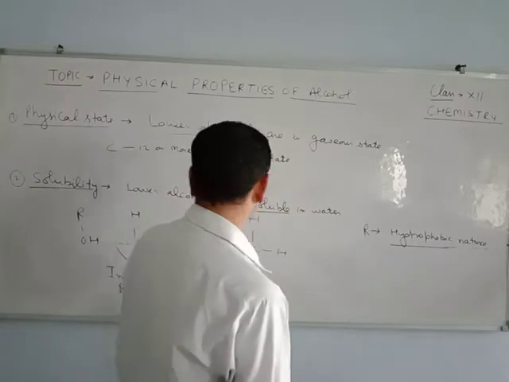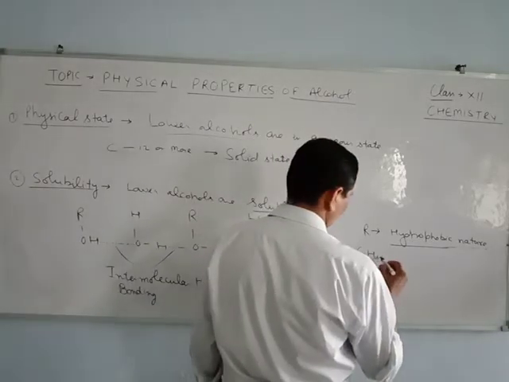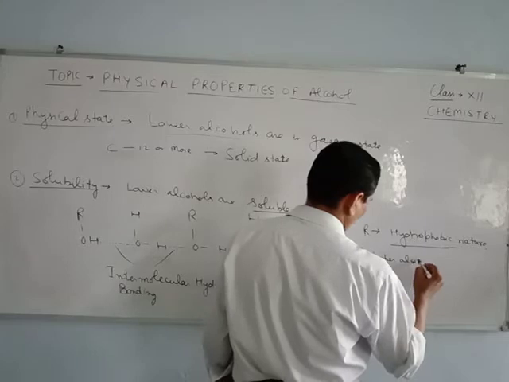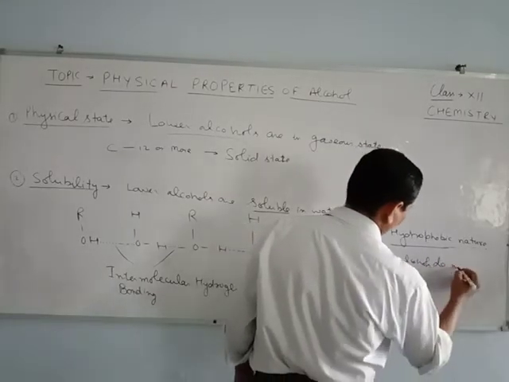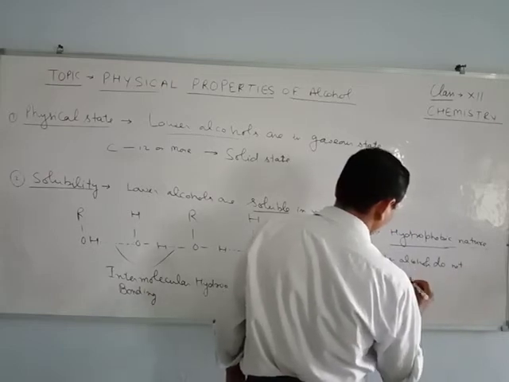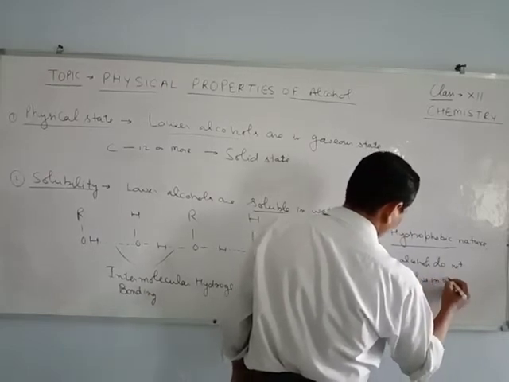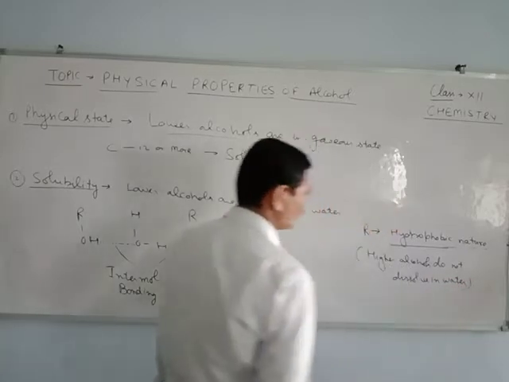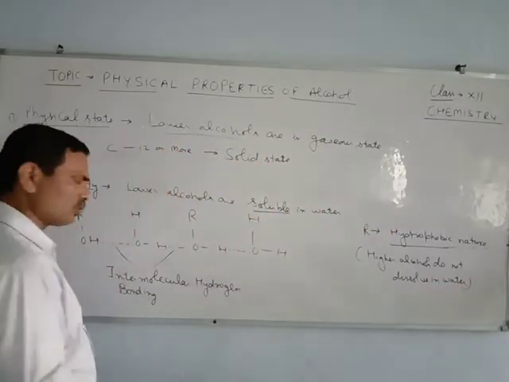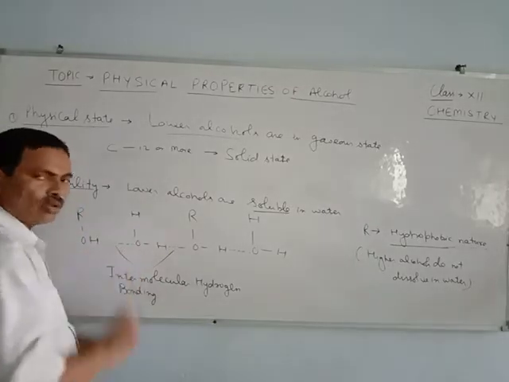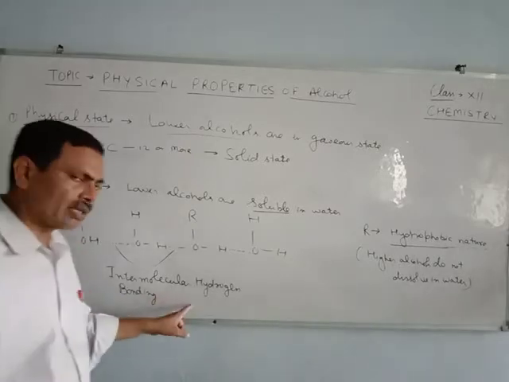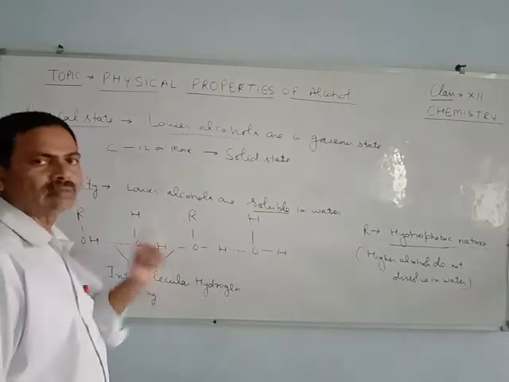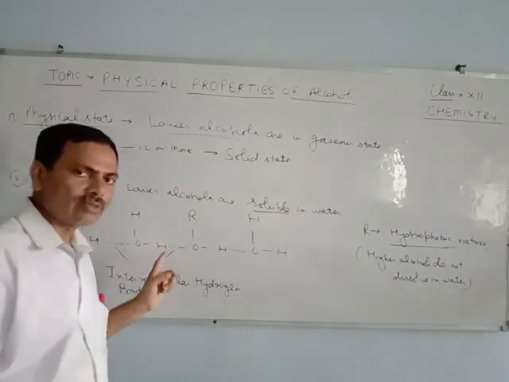That is why higher alcohols do not dissolve in water, despite the hydrogen bonding between the alcohol and water molecule. You have to write in the answer that lower alcohol is soluble in water because of the intermolecular hydrogen bonding between the alcohol and water molecule. That is why they are soluble in water.